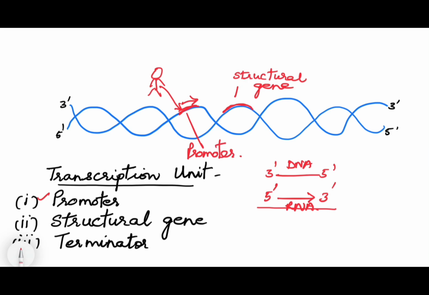And last is the terminator. By the word we can understand that terminator means something which terminates or ends. That DNA sequence where transcription stops, meaning RNA polymerase reaches here and then stops transcription, that portion is known as the terminator.